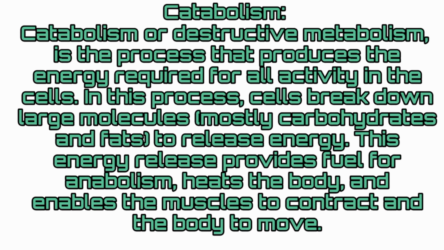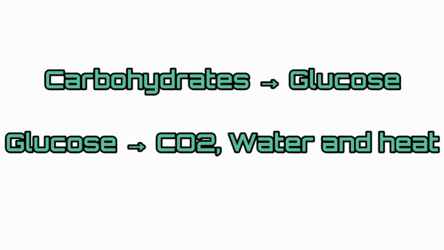Catabolism. Catabolism or destructive metabolism is the process that produces the energy required for all activity in the cells. In this process, cells break down large molecules, that is mostly carbohydrates and fats, to release energy. This energy release provides fuel for anabolism, heats the body, and enables the muscles to contract and the body to move. Carbohydrates to glucose, and glucose gives carbon dioxide, water, and heat.